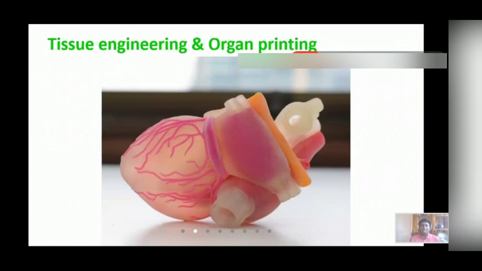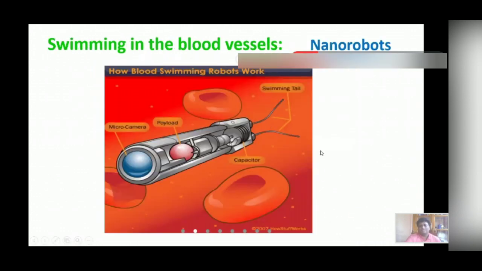Tissue engineering and organ printing is also another growing branch of nanotechnology, where we can artificially generate tissue and print organs, and also replace those organs. Although these are under development, I think the finest example of treating disease in the coming era is the nanorobots.